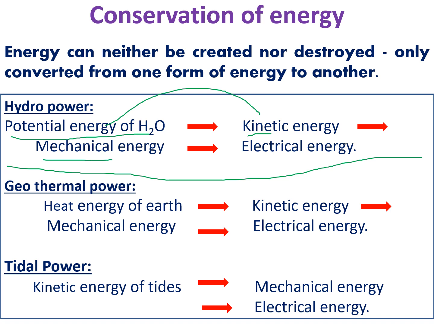When the turbines rotate, because of Faraday's law, the conducting wires among the strong magnets produce electrical energy. That's why mechanical energy is converted into electrical energy. So here, the potential energy of water is converted into kinetic energy, then into mechanical energy, finally producing electrical energy. This is called conservation of energy. It happens in hydropower. I will explain geothermal power and tidal power in the next video.